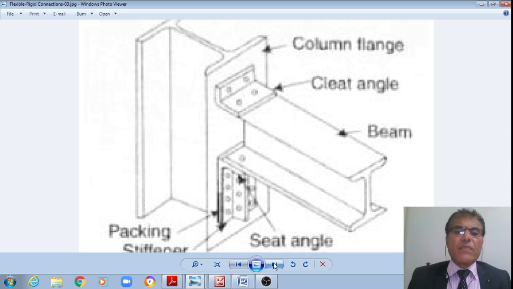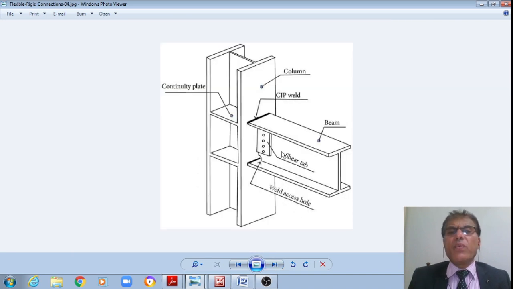Now the next one: we can see that if the end of the flange of the beam is welded to the flange of the column by means of weld, then it is a rigid connection. Now you can see, these two welds will take the moment, as well as here I have to have a shear tab which will transfer the shear force also.